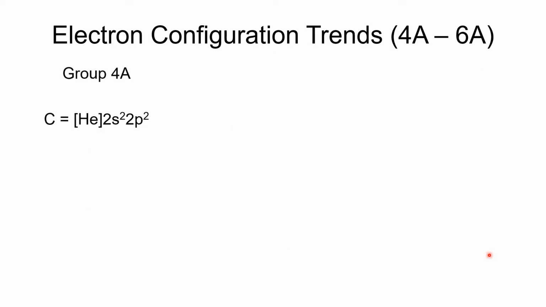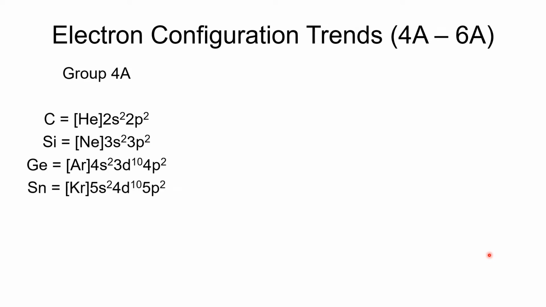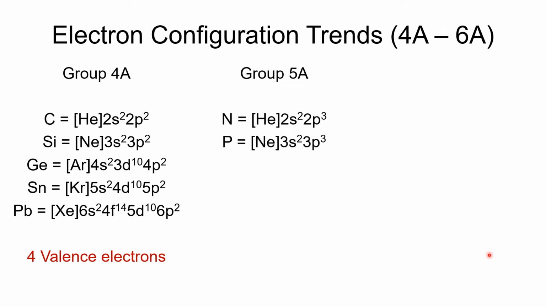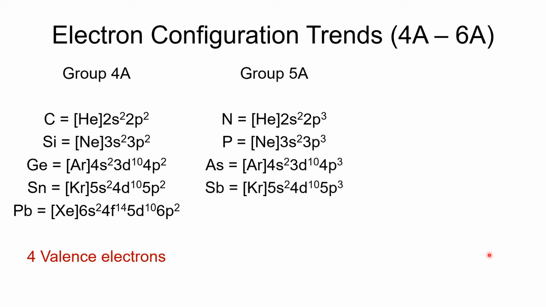We'll have 4 valence electrons, so 2s2, 2p2. Similar with silicon. Germanium, again, we have to deal with some d orbital electrons, but that's no big deal. And then 4 electrons for tin and lead. So 4 valence electrons for all of those elements in group 4. For group 5, there's 5 valence electrons. Spoiler alert, 5 valence electrons. So 2s2, 2p3, 3s2, 3p3, and so on and so forth.